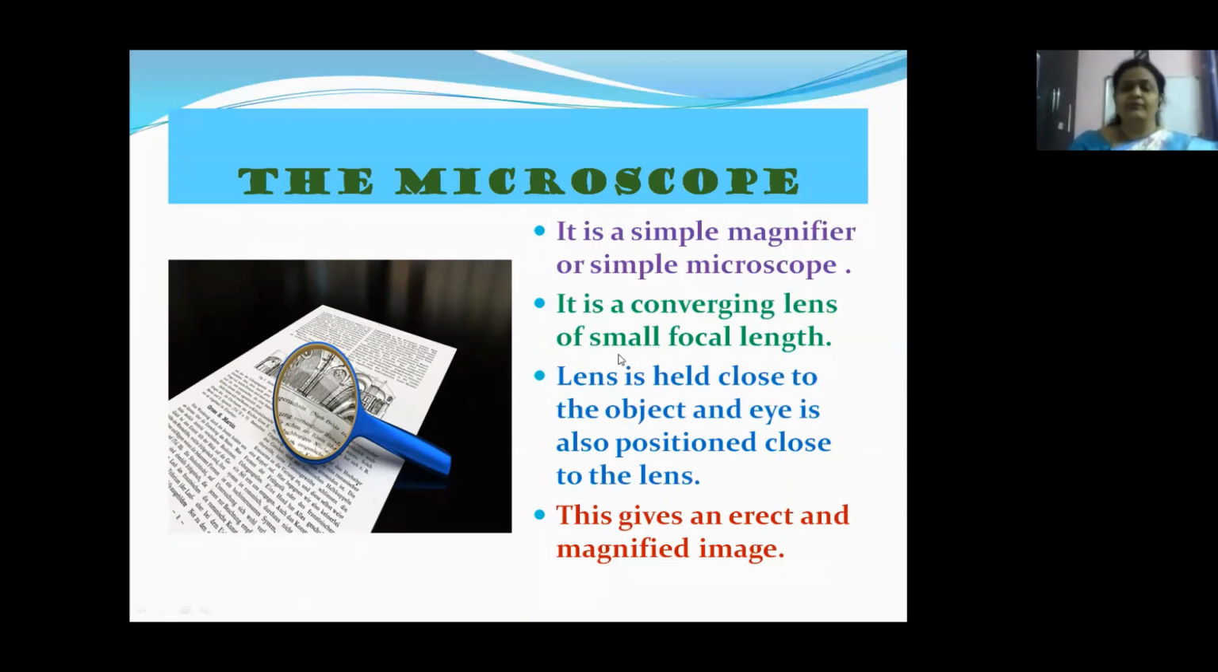Okay. So how do we use a magnifying glass, children? You keep it close to the object as well as close to the eye. The lens is held close to the object and the eye is also positioned close to the lens. So this gives an erect and magnified image.